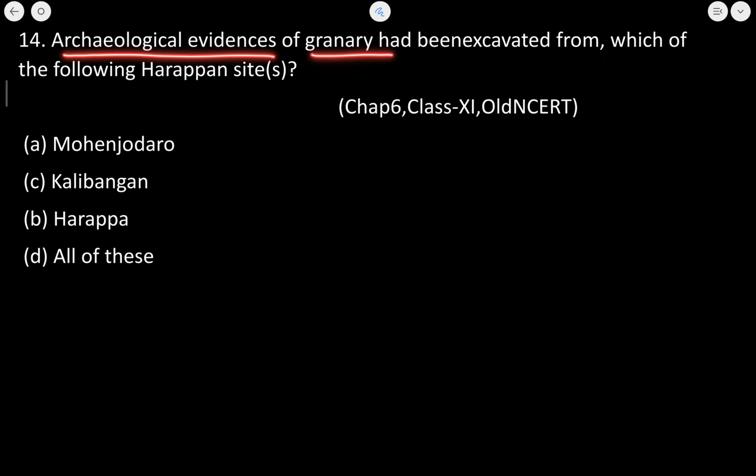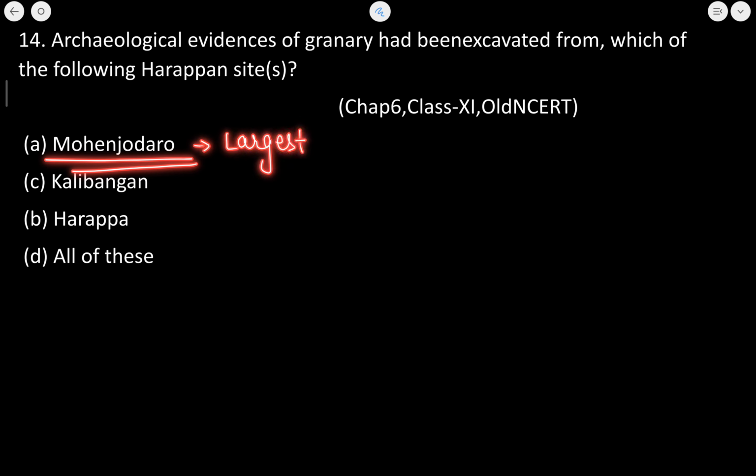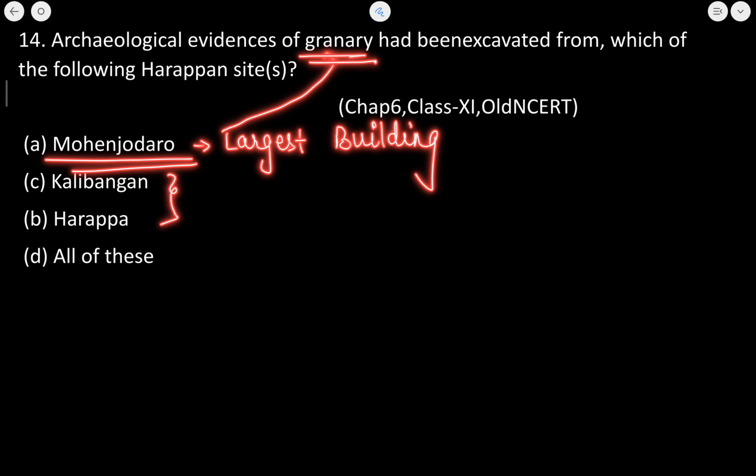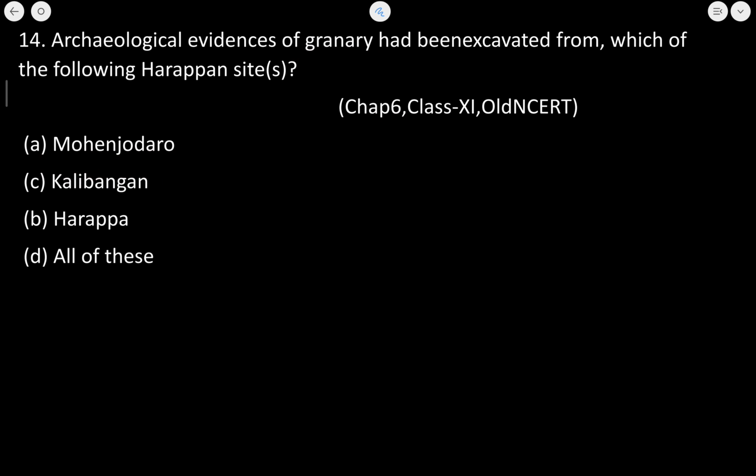Archaeological evidence of granary has been excavated from which of the following sites? So granary has been found in Mohenjo-daro, Kalibangan as well as Harappa. So in all of these places granaries have been found. Now in Mohenjo-daro, I have already told you that the largest building in Mohenjo-daro is the granary itself. Other than that, granaries have been found in Kalibangan and Harappa too. So all of these is the correct answer.